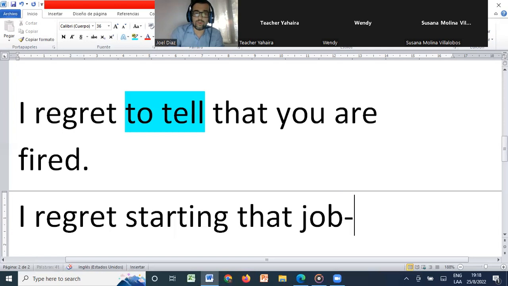So when you use it with a gerund, you're talking about the past, something that you regret in the past, right? Lamento haber iniciado este trabajo, right? So when you use it with a gerund, that means that you regret something, but in the past, that you did something in the past. Is it okay? It's clear? Perfect.